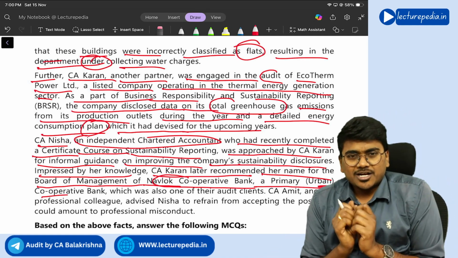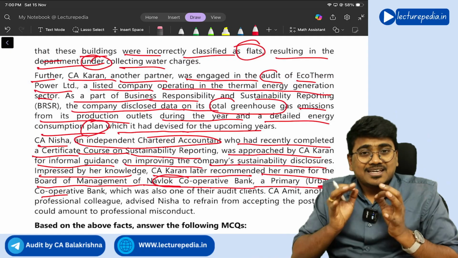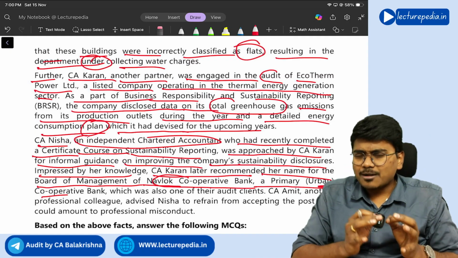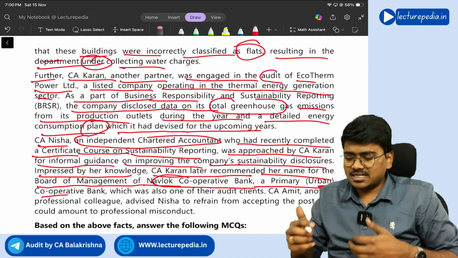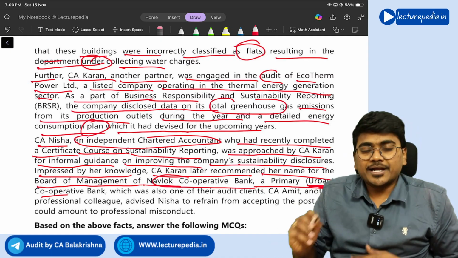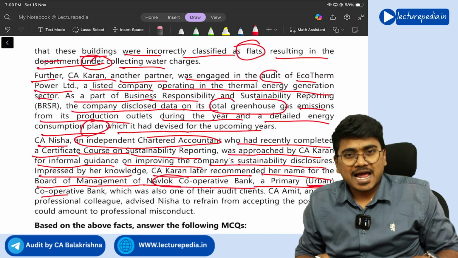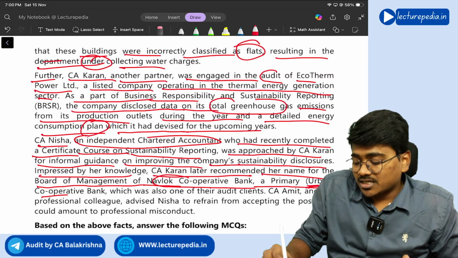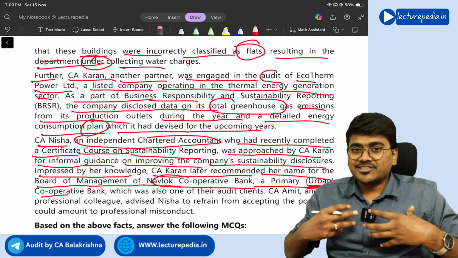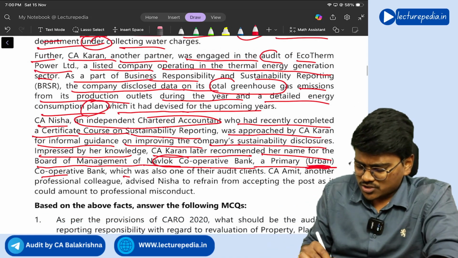Now, a chartered accountant who is in practice is permitted by ICAI to act as a member of a board of directors in an urban cooperative bank, but you cannot act in a rural cooperative bank. Got it? So since it is an urban cooperative bank, she can accept the position.